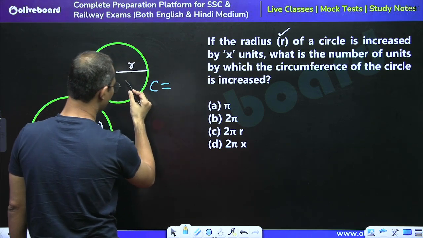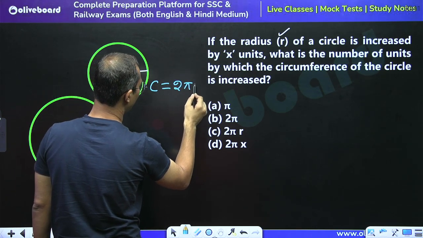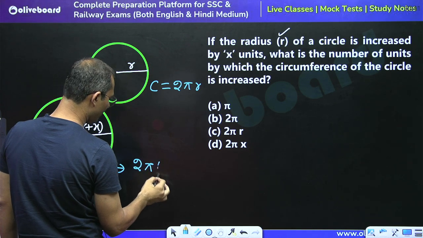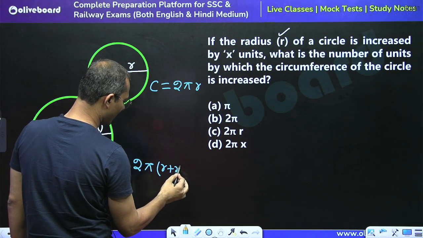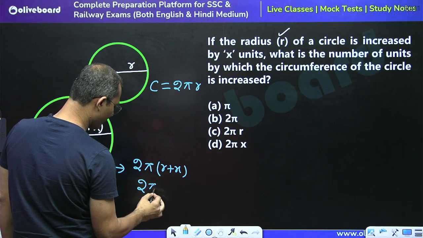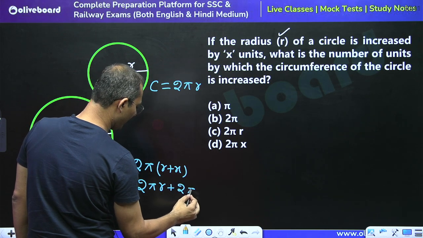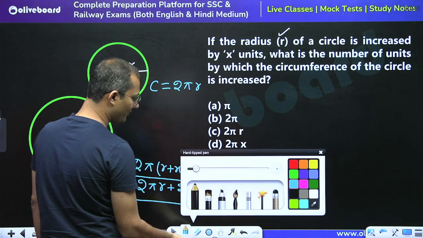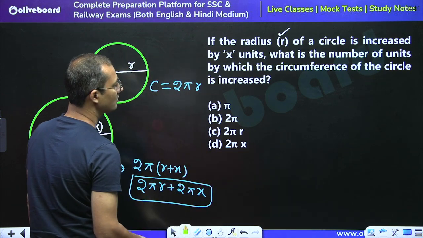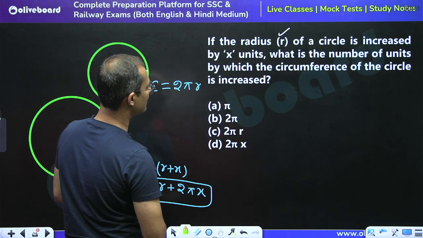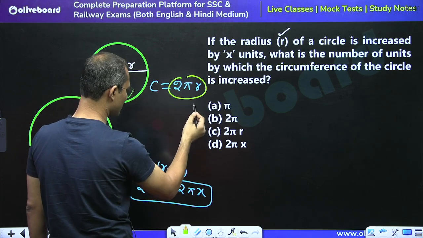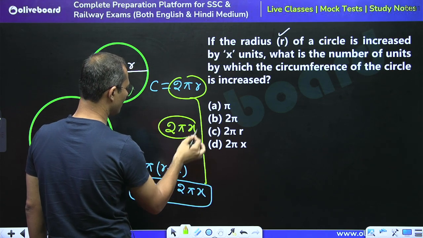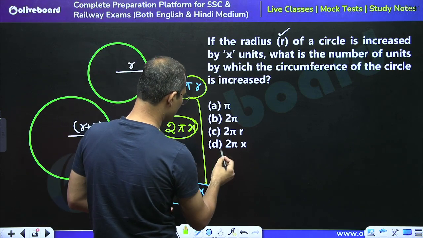So we can say that the circumference of a circle is given by 2 pi r, right? So what will be the circumference of this circle? This would be equal to 2 pi, and in place of r we are going to take r plus x, right? So this would be equal to 2 pi r plus 2 pi x. Now what is the difference of this and this? The difference is clearly visible, 2 pi x. So the circumference will be increased by 2 pi x.